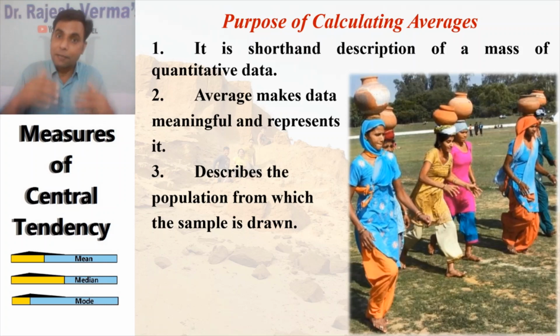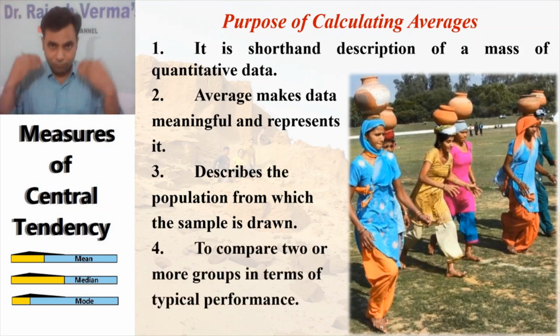In other terms, it ensures and indicates whether the sample is representative of the population of interest or not. So it's a very important one. You must understand why we calculate the average. And the last, the fourth argument in favor of the statement, is to compare two or more groups in terms of typical performance.